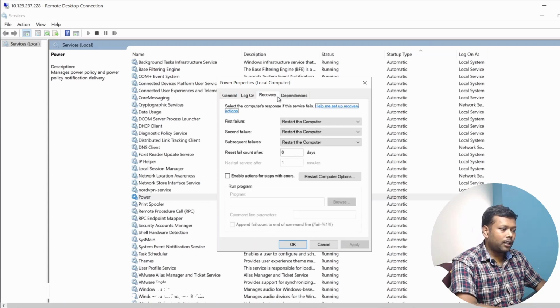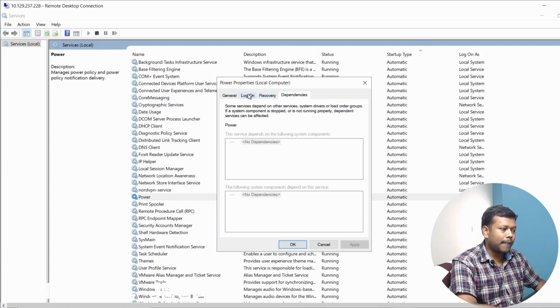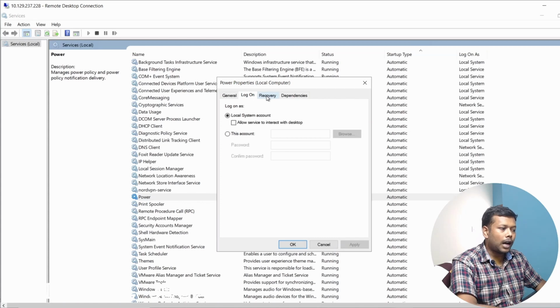If I click these tabs, I'll be able to understand so many things about this process. If I click the Log On tab, I can see which account is used to log in, used to authenticate this particular service. It's the local system account. I'll explain the accounts very soon.